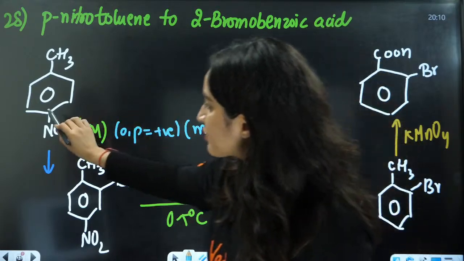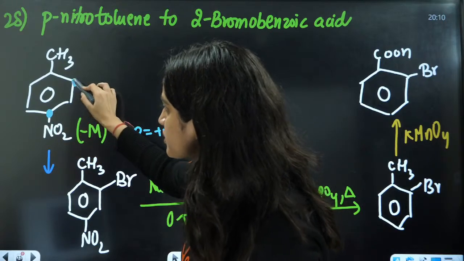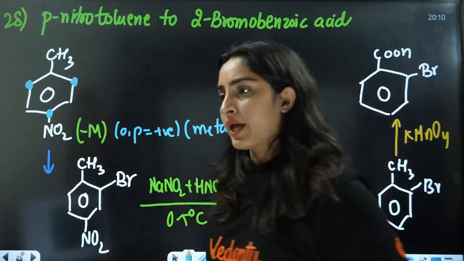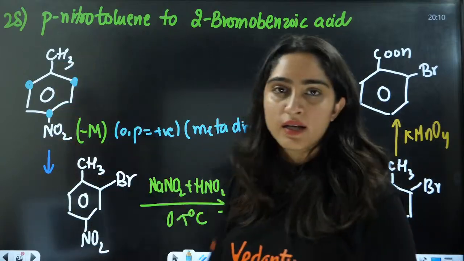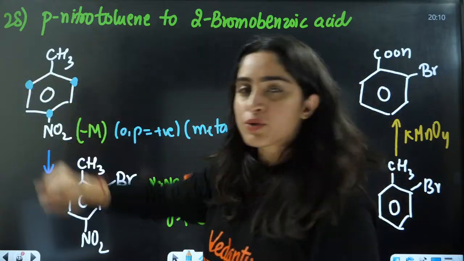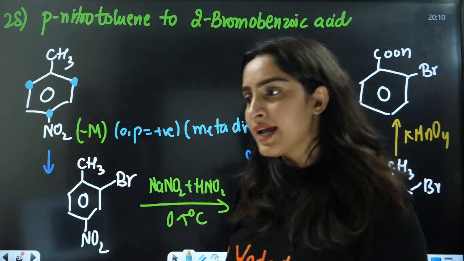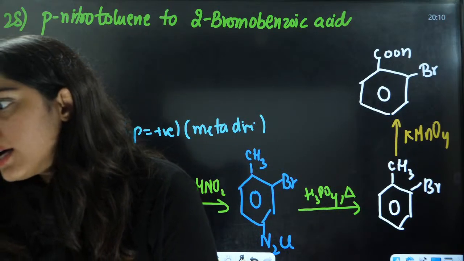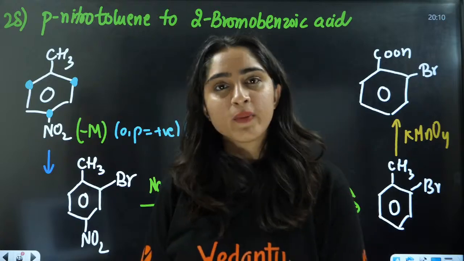So the meta position, in comparison to this, is this position, right? This is the meta position. I was talking about CH3, okay? If you talk about NO2, this is the meta position in comparison to it. Understood?